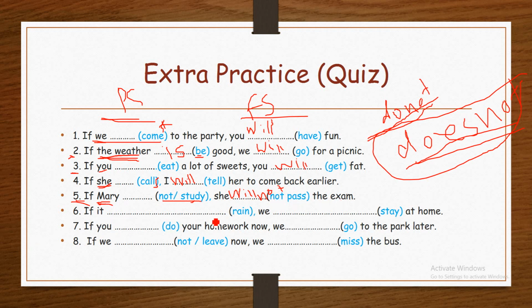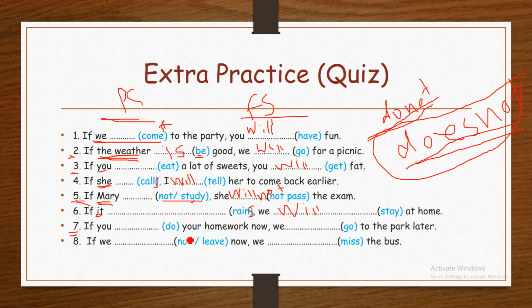Number six: If it rain, we study at home. Singular subject, present simple. If it rains, we should add s because the subject is singular. If it rains, we blank study at home. Future: we will study at home.